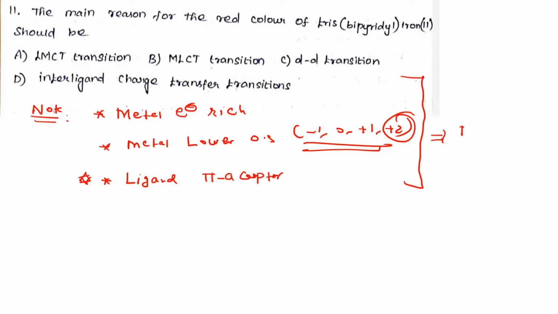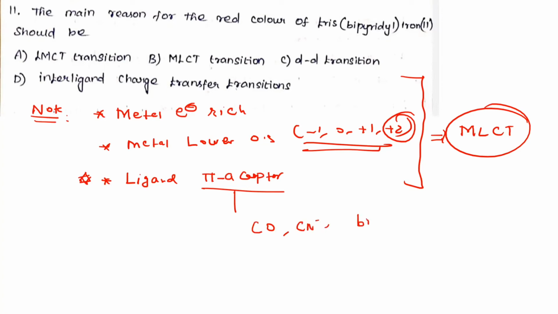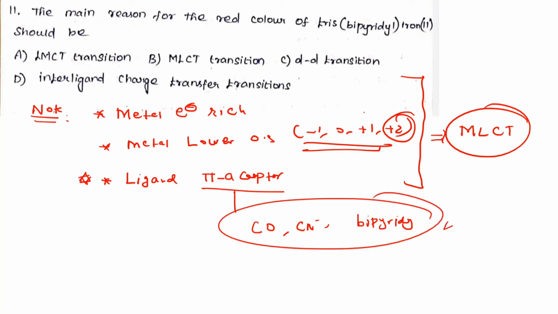They form the MLCT spectra, the metal to ligand charge transfer spectra. Whenever the metal is electron rich, or in a lower oxidation state, or the ligand is a pi acceptor ligand, MLCT is possible. Now, what are the pi acceptor ligands? We know very well CO, CN minus and bipyridine. These are good pi acceptors. Therefore, in the option the ligand is bipyridyl, so metal to ligand charge transfer is possible for this complex.